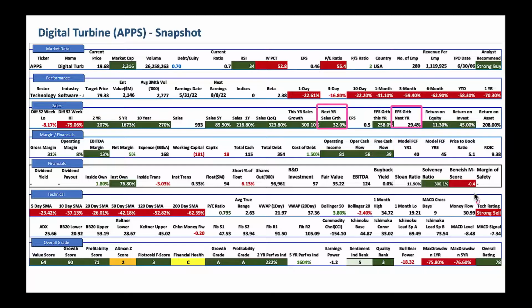From a technical perspective, it's a strong sell right now, and the overall rating is 78. That's great. From a Morningstar perspective, great financial health here, and grade A when it comes to growth, and it's actually grade F when it comes to profitability, not A. It's a grade F. So overall, I think it's doing okay right now, beaten down big time.